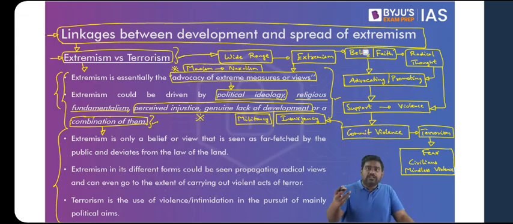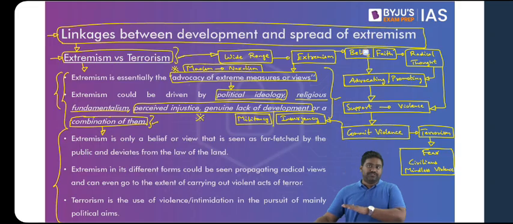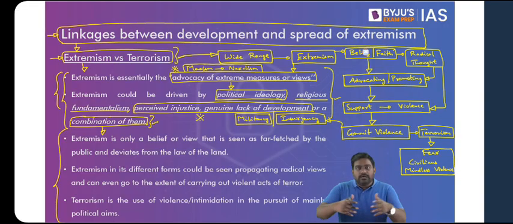So just believing in an ideology or reading about it, studying about it, or even having faith in a radical ideology in itself is not a crime. So every extremist is not a terrorist. Every extremist is not an insurgent. Is that clear? But all terrorists and insurgents are definitely extremists. Because terrorism and insurgency, they are parts of extremism itself. They fall within the broad range, the broad spectrum of extremism.